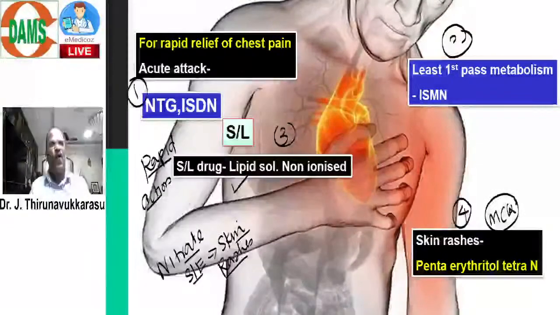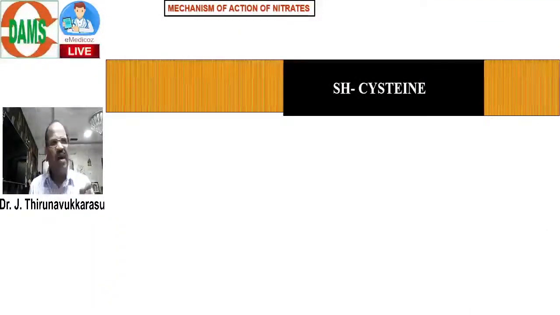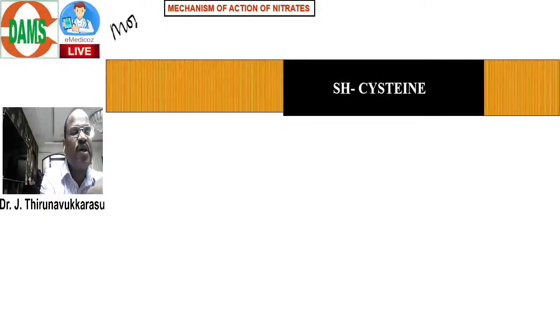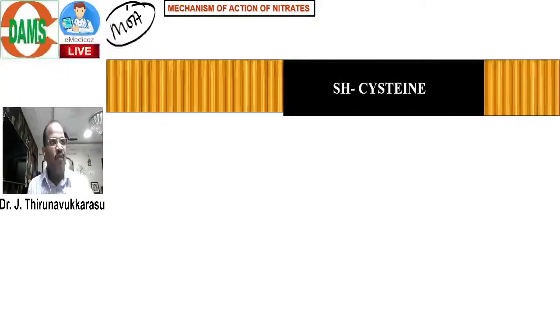Okay. Now I go for the next question. Look here. We are discussing that nitrates are useful for treatment of angina. Now what I am going to cover, which is a very essential point, is the mechanism of action of nitrates. In pharmacology, when you talk about any drug, you should know the basic mechanism, because once you know the mechanism, action is simple. Once you know action, you can use it simply. Once you know action, adverse effect is simple.